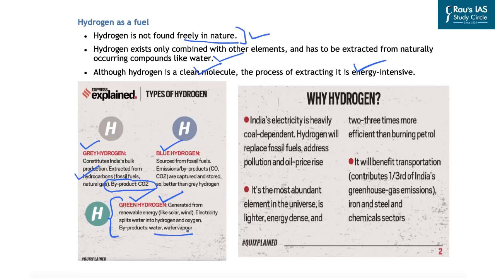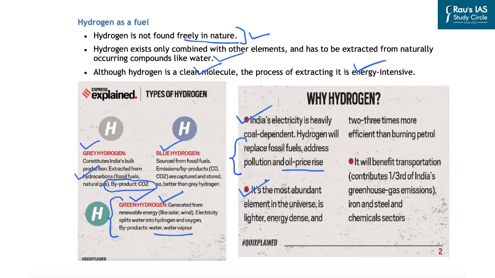Now hydrogen is particularly important for India because India's electricity is heavily coal dependent, and hydrogen has the potential of replacing the fossil fuels and addressing the issues of pollution as well as price rise of the crude oil. Then we all are aware that hydrogen is abundantly found in the nature, and that makes it really important.